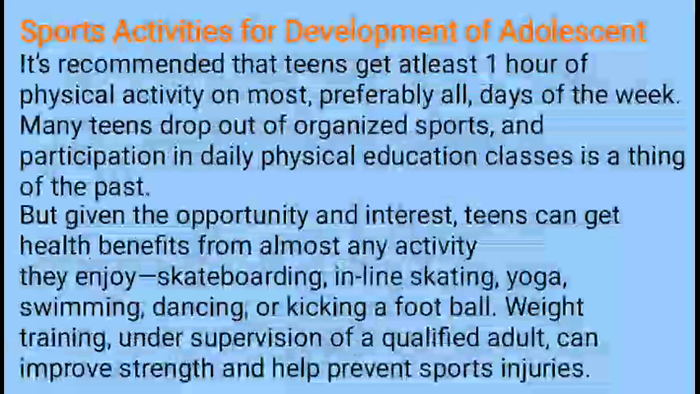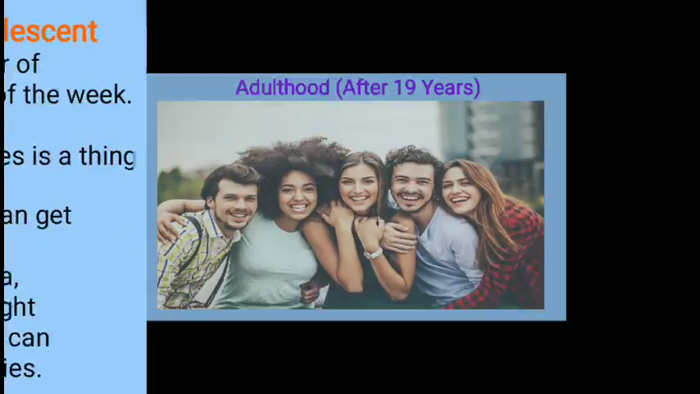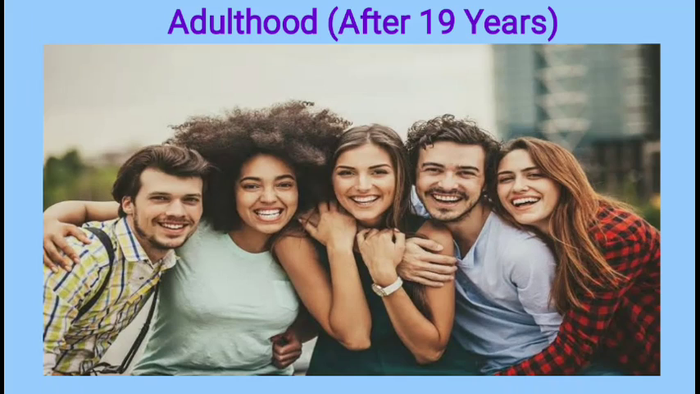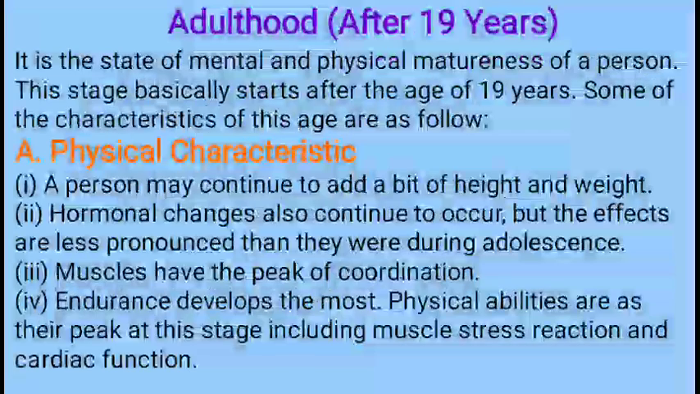So these are the sports activities for the development of adolescents. Now the next stage we have is adulthood, that is after 19 years, after the completion of adolescence. It is a stage of mental and physical matureness of a person. This stage basically starts after the age of 19 years. Some of the characteristics of this age are as follows.